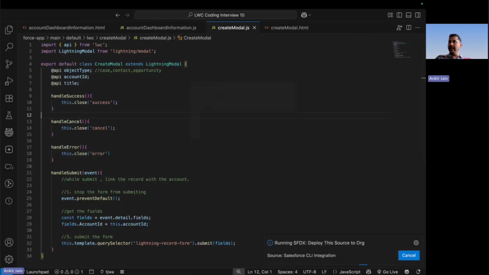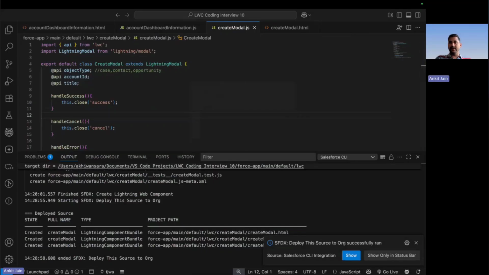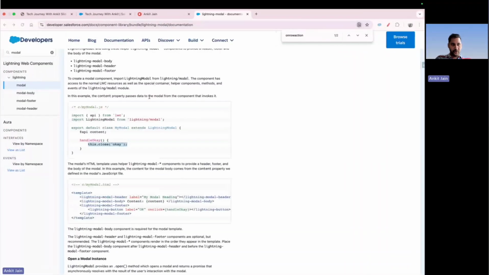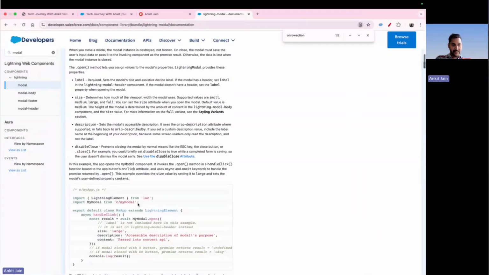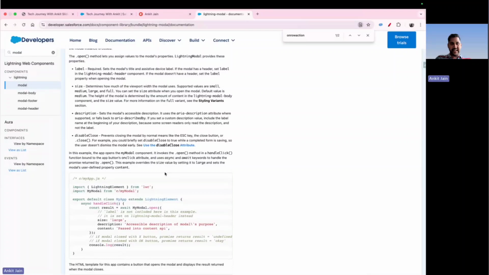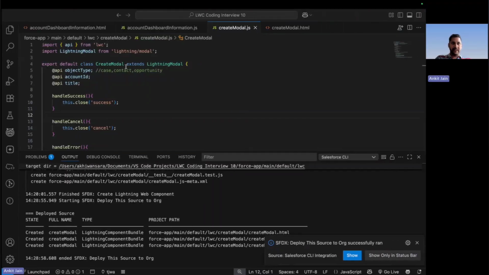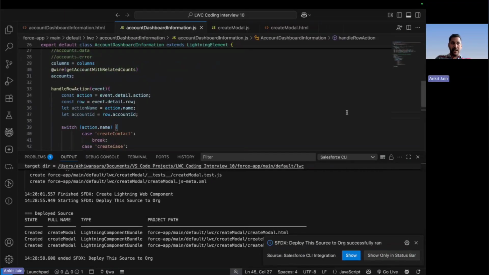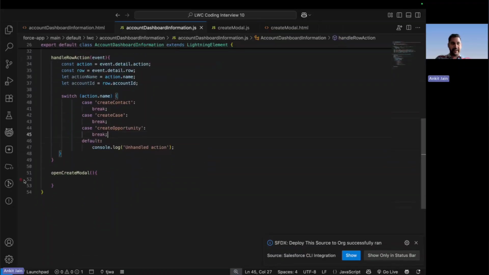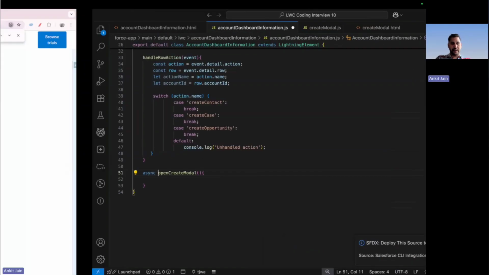Now, how can you invoke this component? That is a very important point that you should understand. To invoke this component, again, if you follow the documentation, they have given the example. This is what we call a dynamic lightning web component as well. To invoke this component, you have to use an asynchronous method. So the method that we are defining in our account dashboard to create the modal, the very first thing I need to make sure is that the method should be asynchronous.